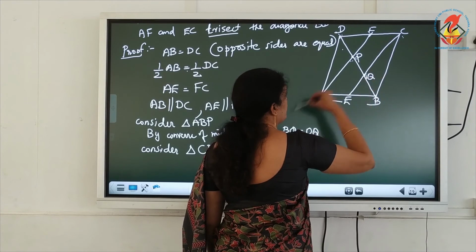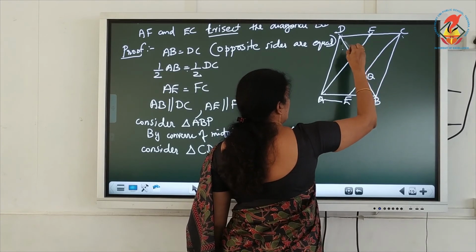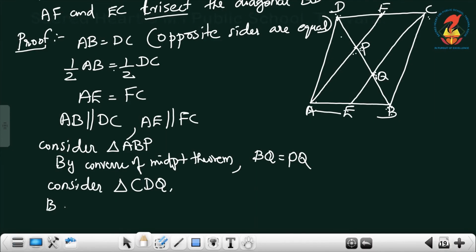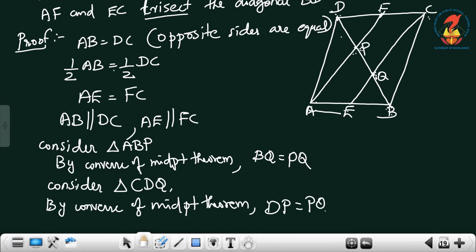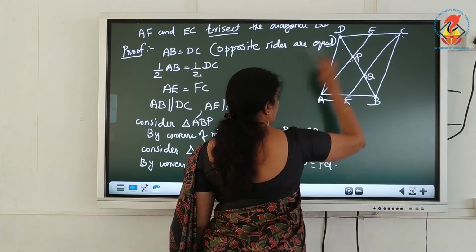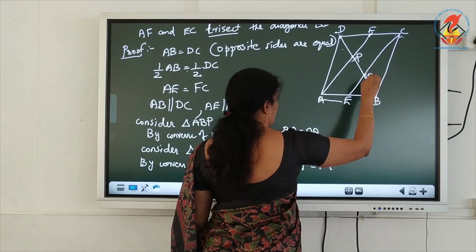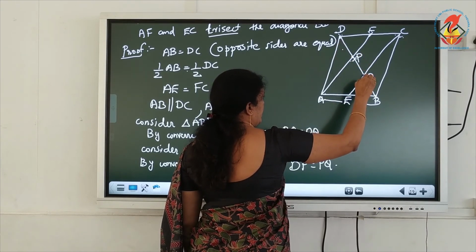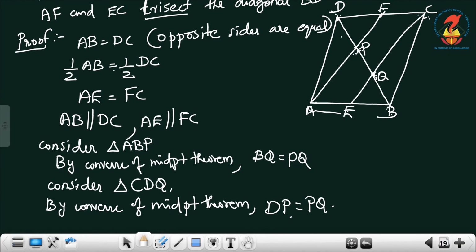By the converse of the midpoint theorem, the line PF bisects the side DQ, that means DP is equal to PQ.